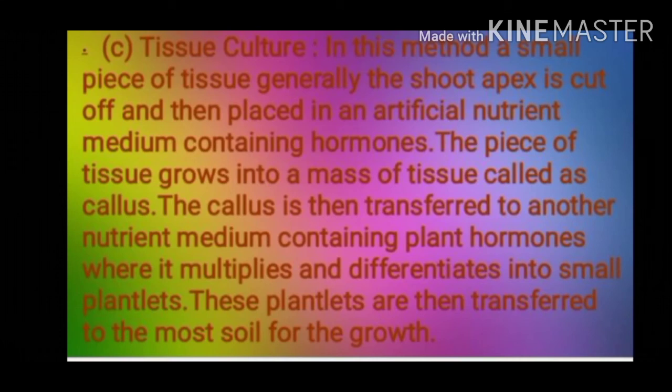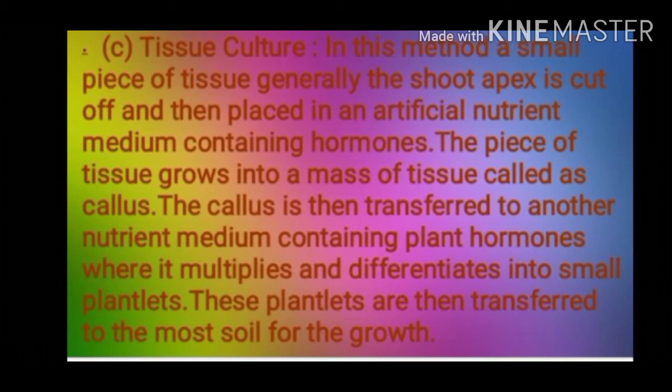Next one is tissue culture. In this method, a small piece of tissue, generally the shoot apex, is cut off and then placed in an artificial nutrient medium containing hormones. The piece of tissue grows into a mass of tissue called callus.